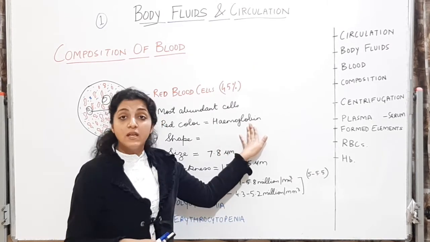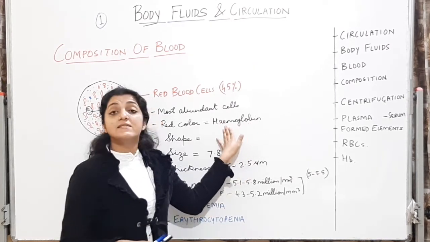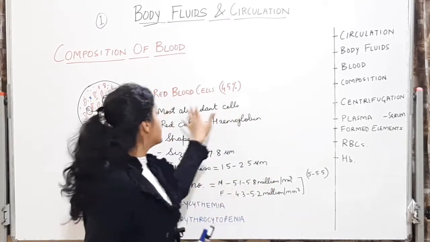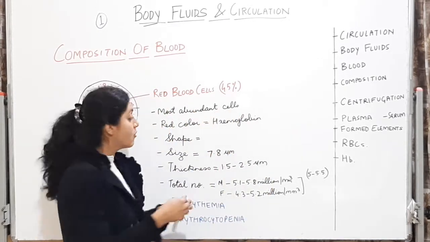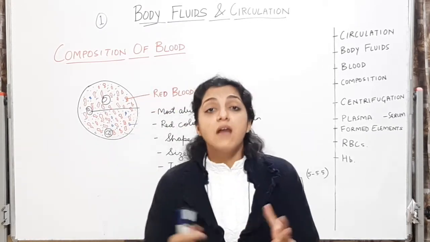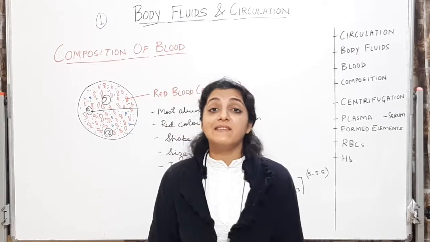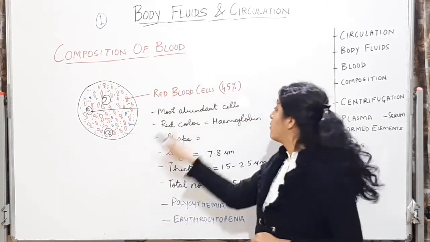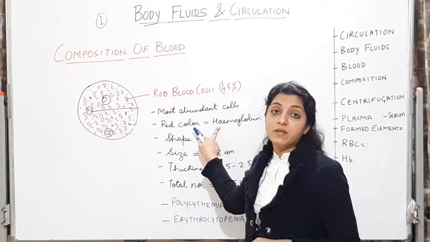Globin is a protein. So hemoglobin is red colored. It is an iron containing protein, and the RBCs get their red color from hemoglobin. They are called erythrocytes because erythrin dye is red in color, so they get their name from erythrin dye. But they are red because of the presence of hemoglobin.